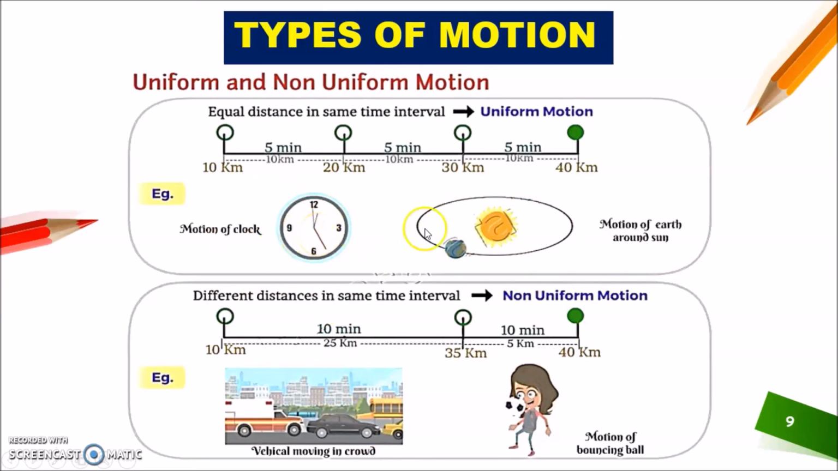Okay, these are a few more examples of uniform motion and non-uniform motion. Motion of a clock, motion of earth around sun. Okay, these are examples of uniform motion. And a vehicle moving in a crowd, okay, motion of a bouncing ball, okay, these are the examples of non-uniform motion.